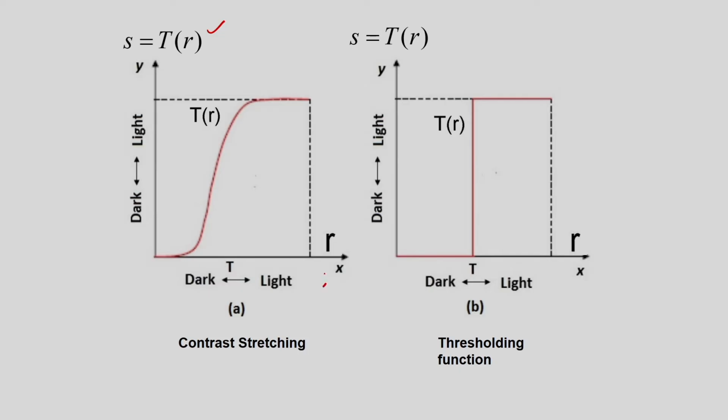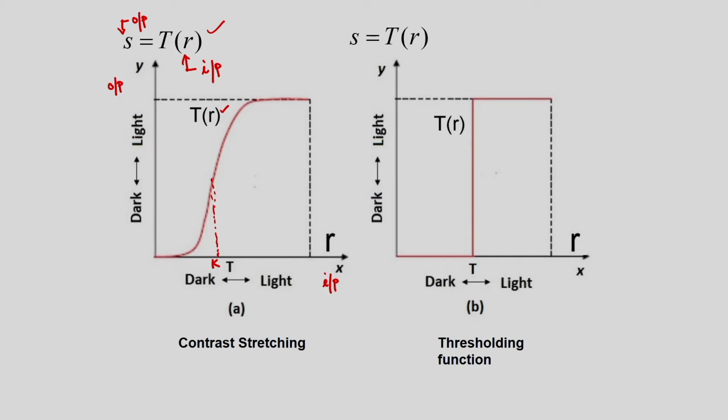So, this axis is my input and this is my output. Now, if I consider this transformation T(r), suppose I consider this point k.